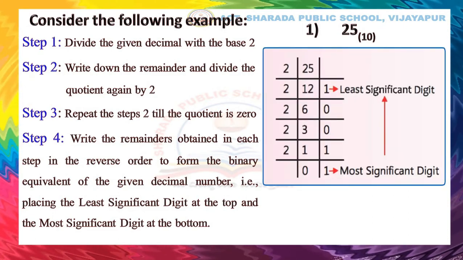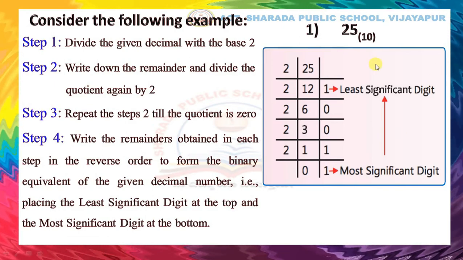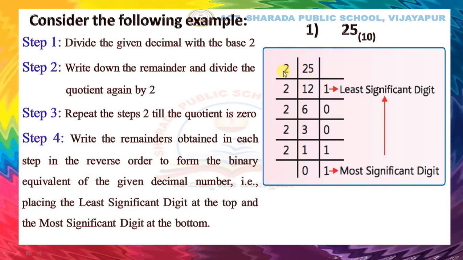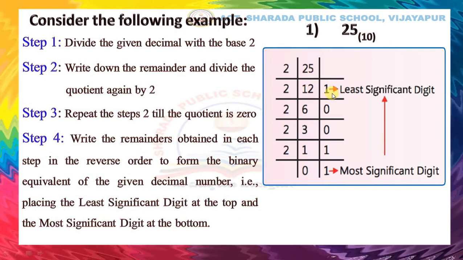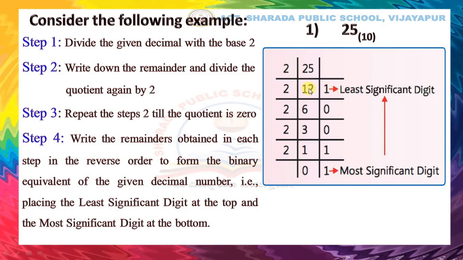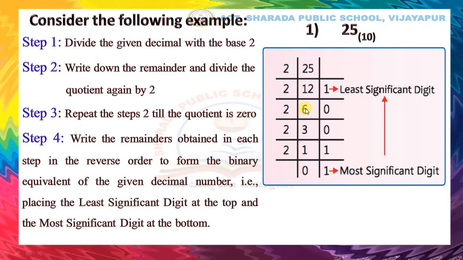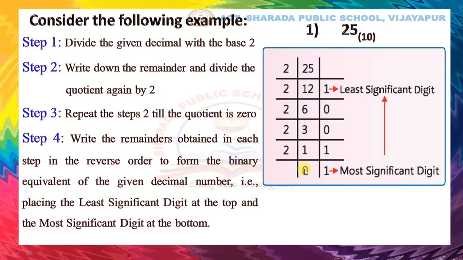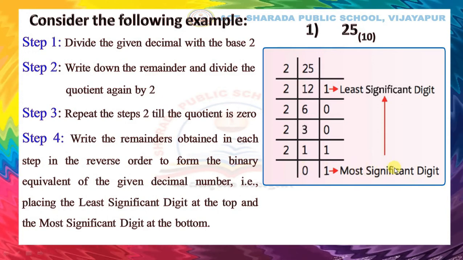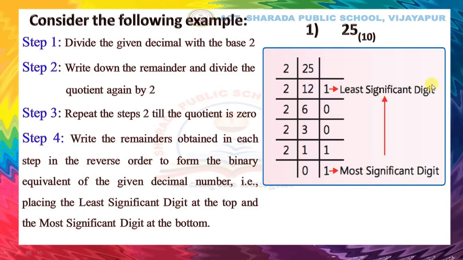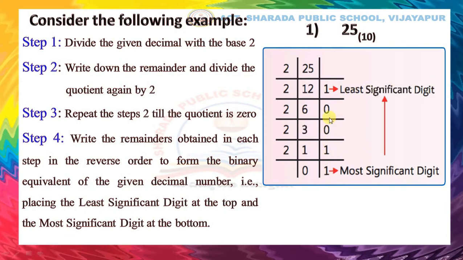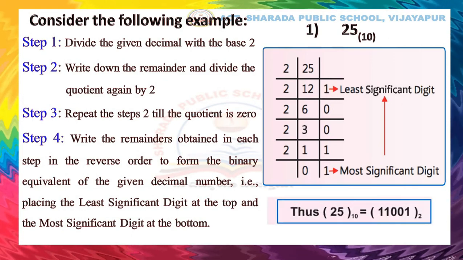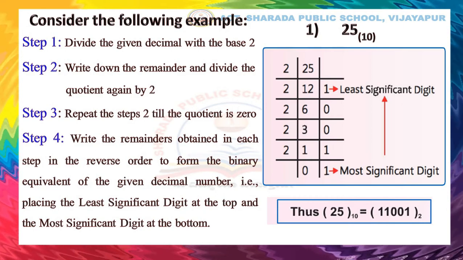Children, let us see how to convert a decimal number into binary. Here 25 is the given number. Divide by 2, write down the quotient and remainder. Again divide this number by 2, write down the quotient and remainder. Repeat these steps till the quotient becomes 0, and write down the most significant digit and least significant digit. Write all the remainders in reverse order to obtain the binary number. Thus, 25 is equal to 11001.